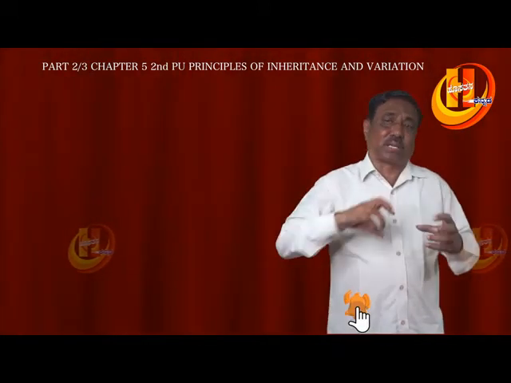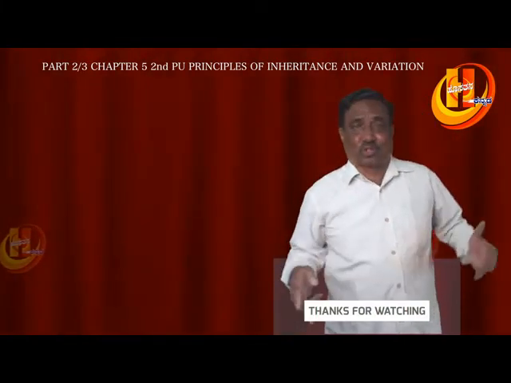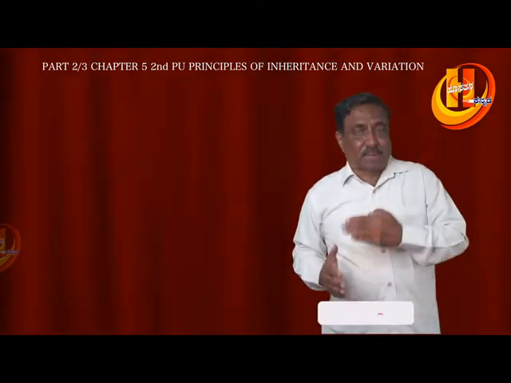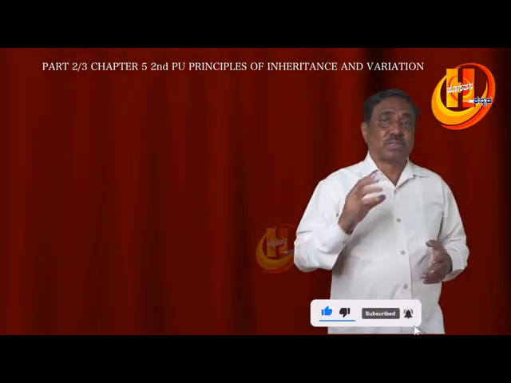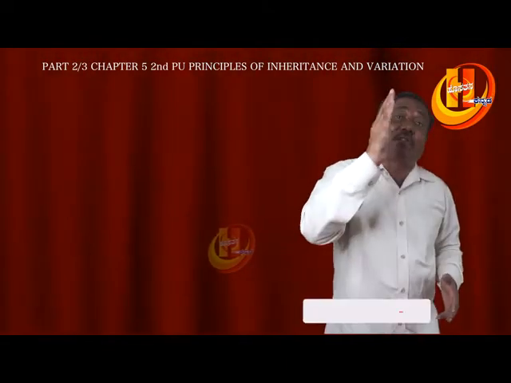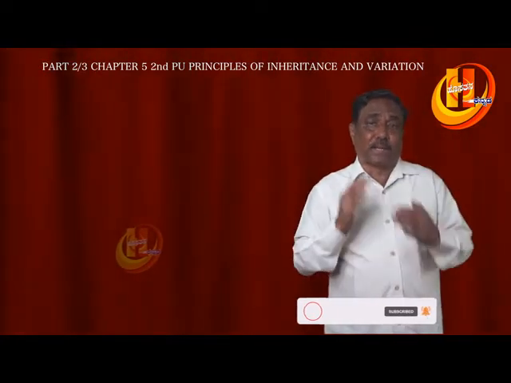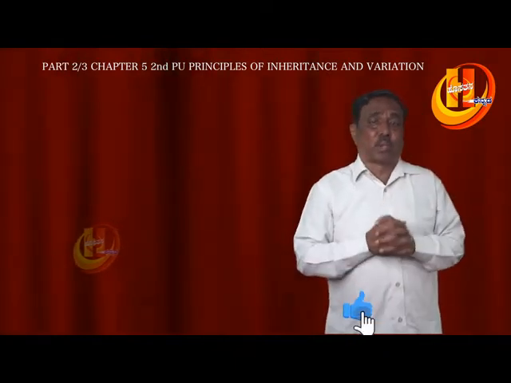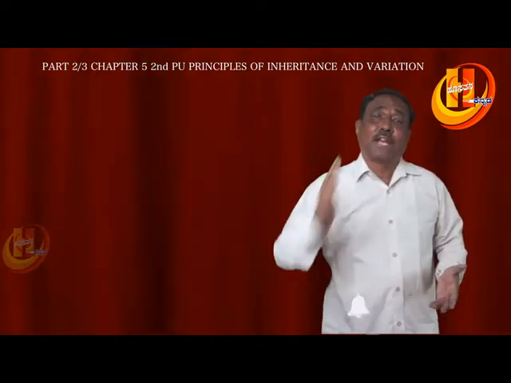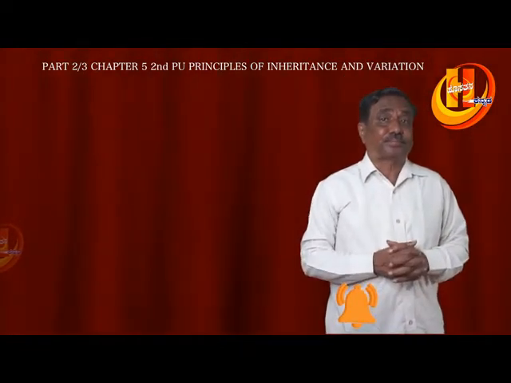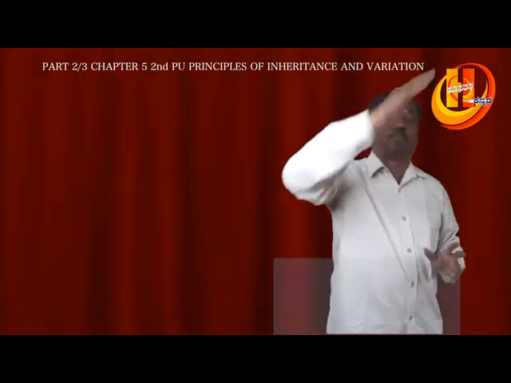Aneuploidy is a change in number, that is the numerical aberration in chromosomes, because of addition or loss of one or two chromosomes. And coming to euploidy, it is a numerical aberration in chromosomes because of addition or loss of whole sets of chromosomes, n number of chromosomes. For example, all organisms normally consist of 2n, the diploid condition. But some organisms contain more than two sets of chromosomes, like triploid, tetraploid and so on. The phenomenon is called polyploidy. Polyploidy was first observed by Hugo de Vries in a plant called Oenothera lamarckiana, an evening primrose.